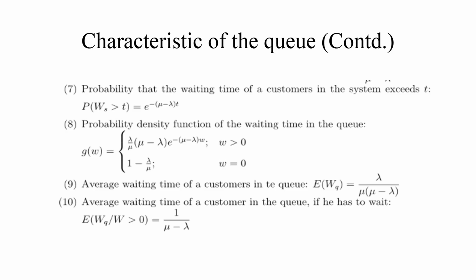Average waiting time of a customer in the queue, E of Wq is equal to lambda by mu into (mu minus lambda). Average waiting time of a customer in the queue, if he has to wait, E of Wq given that w greater than 0, is equal to 1 by mu minus lambda.